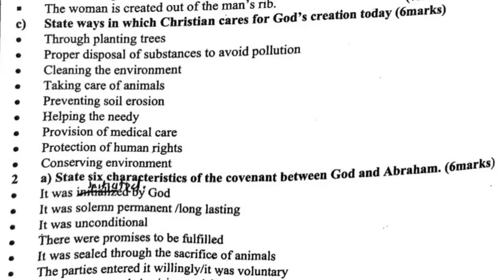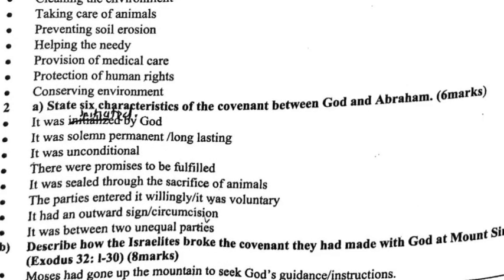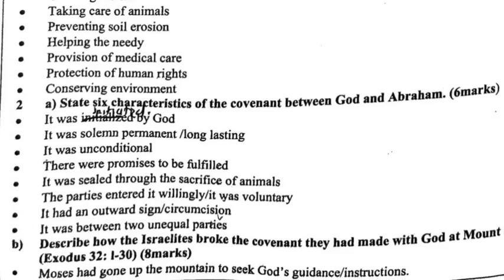Question 2a. State 6 characteristics of the covenant between God and Abraham. It was initiated by God. It was solemn, permanent. It was unconditional. There were promises to be fulfilled. It was sealed through the sacrifice of animals. The parties entered it willingly. It had an outward side which was circumcision. It was between 2 unequal parties.